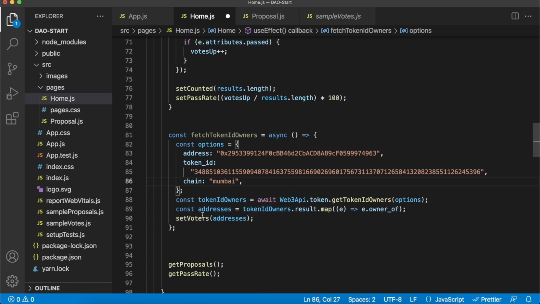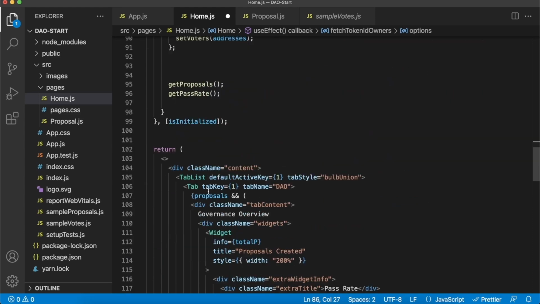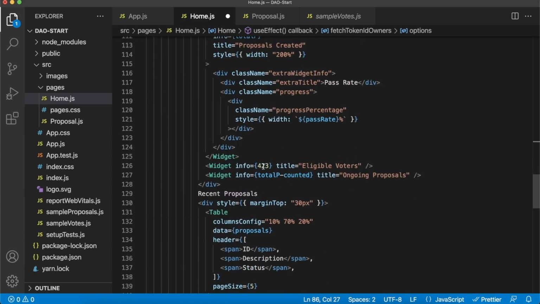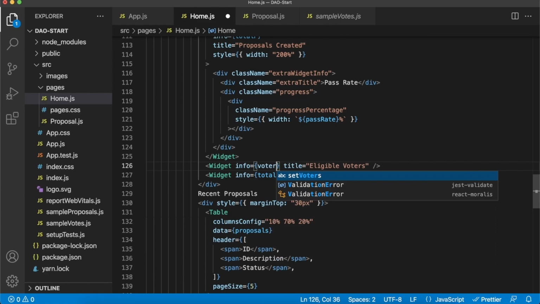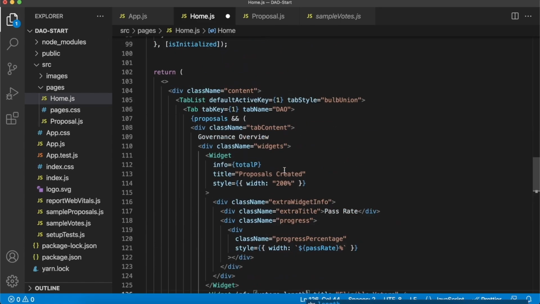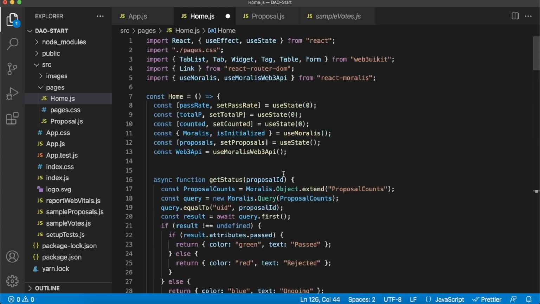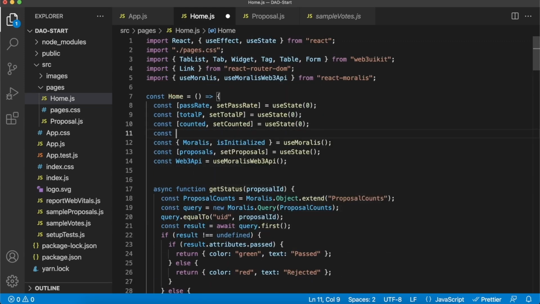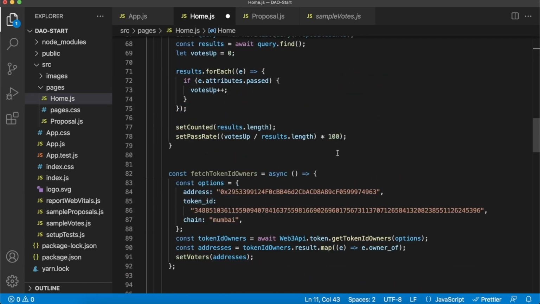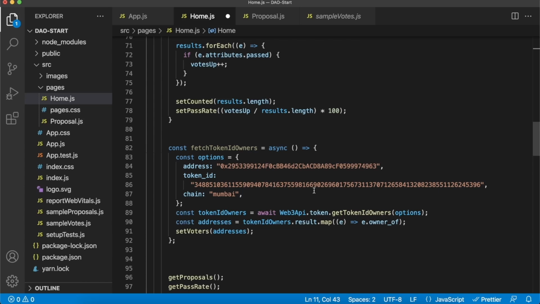And now we can use this voters state variable to get the length, and that way get the eligible voters. So let's go down to our widgets over here where we have 423. Let's rather write voters.length. And then we also have to create that state variable. We forgot to do that at the start. So over here, let's create a const voters, set voters, and initial state. We can say 0 as well. And now that is how easy it is to use the Moralis Web3 API to get the addresses of the owners of any NFT of your choosing. And for us, because we're interested in this NFT token that gives access to our DAO, we're using this token ID. So let's save that.